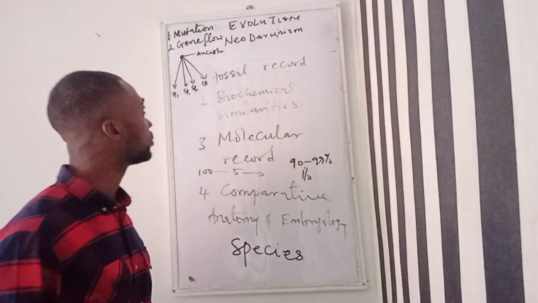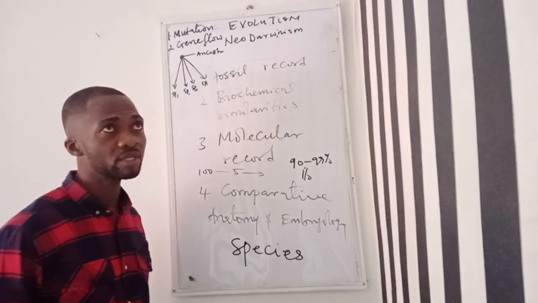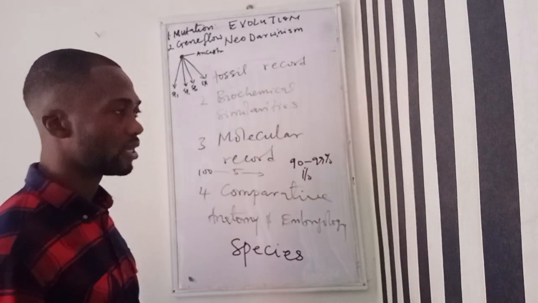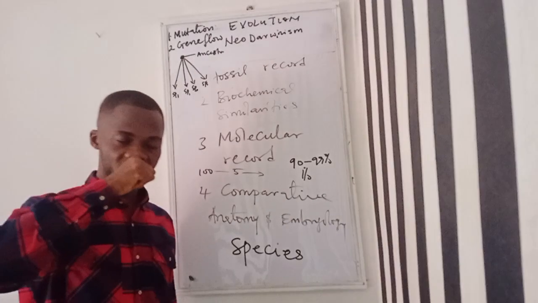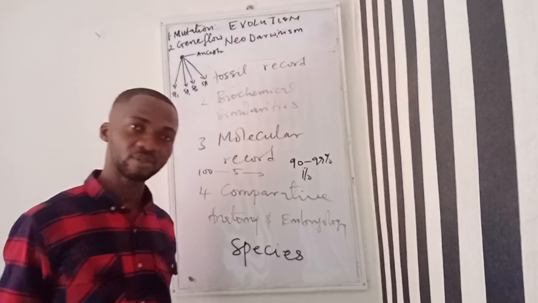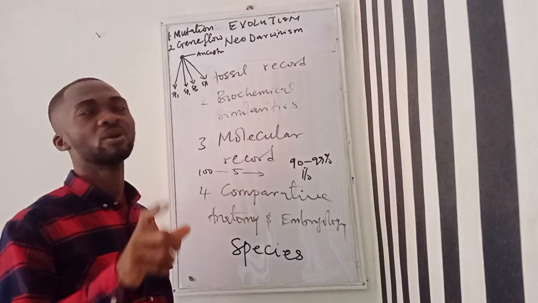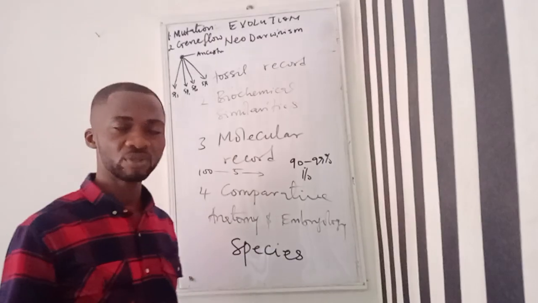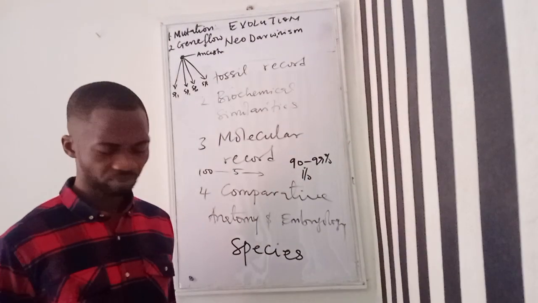The other pattern of evolution is what we call convergent evolution. And in this case, we have similar looking organisms, or organisms with similar characteristics, coming from different ancestors. And that is possible. It's possible for organisms to have similar features or characteristics.